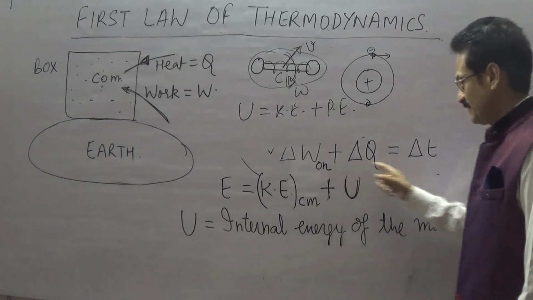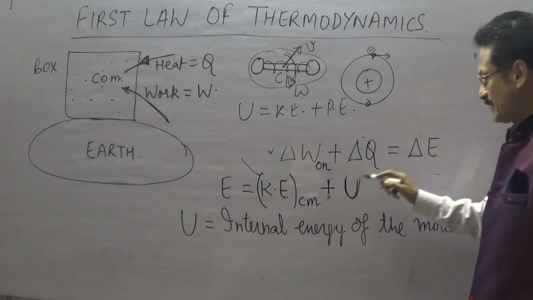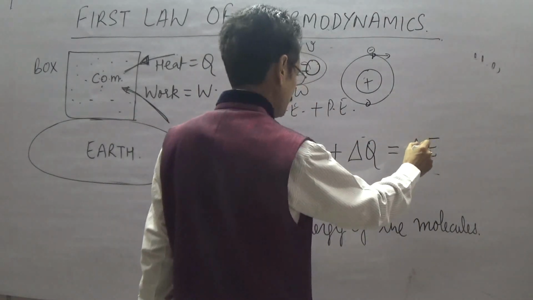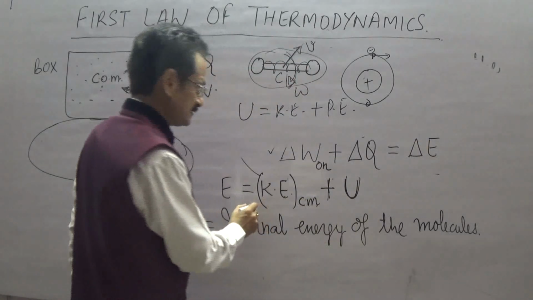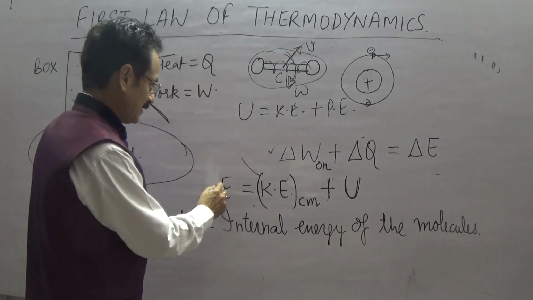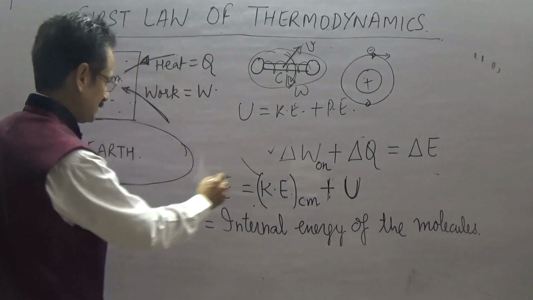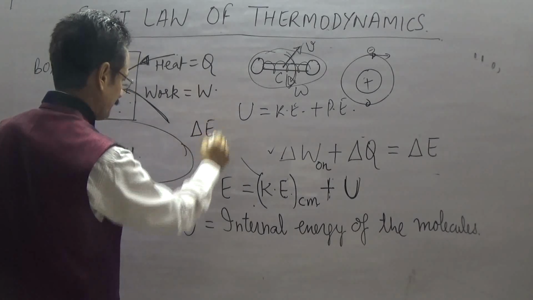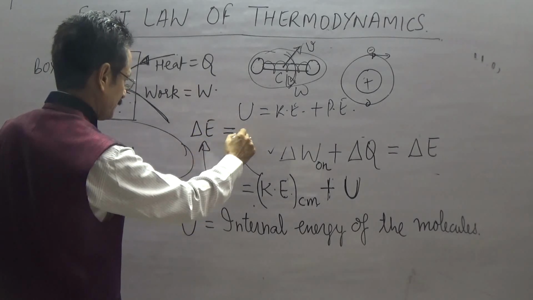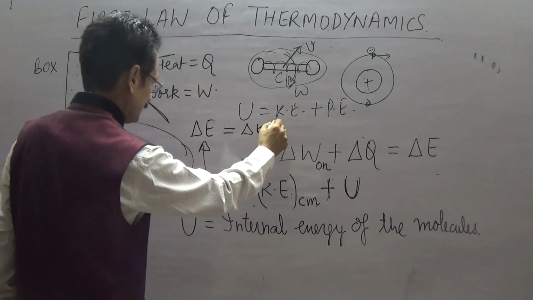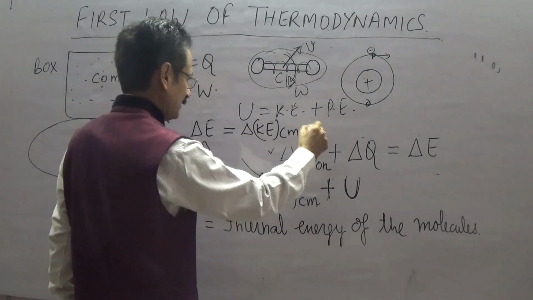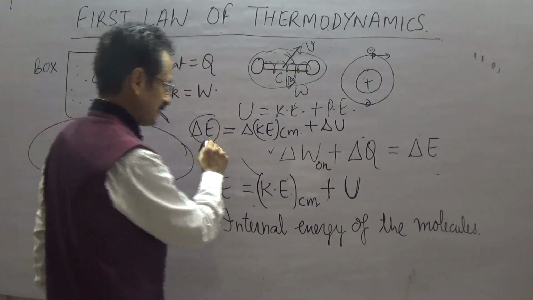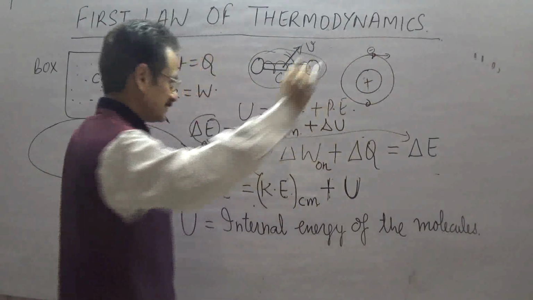When you plug in the values here, this was E, so E is equal to this. Now what is delta E? Delta E is, from here, delta KE of center of mass plus delta U. Now if I plug in the value of delta E here, I'll get an equation.